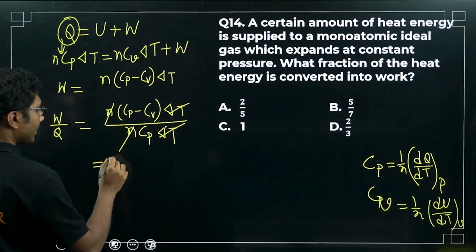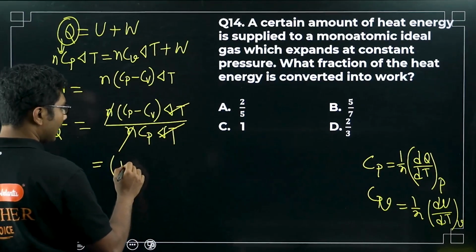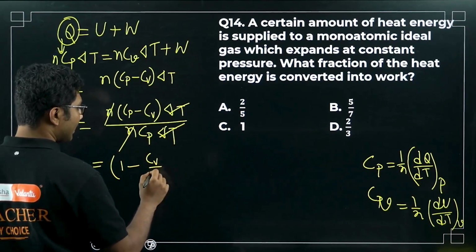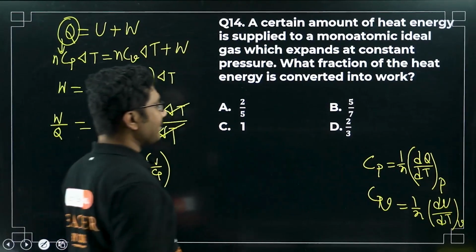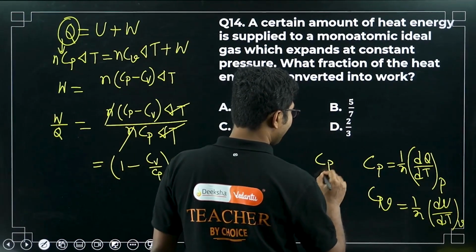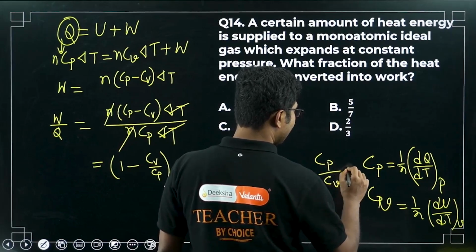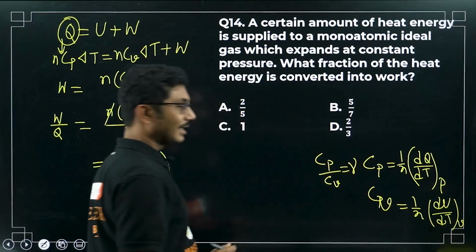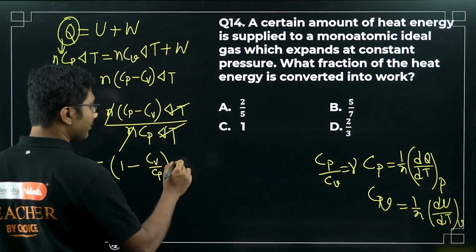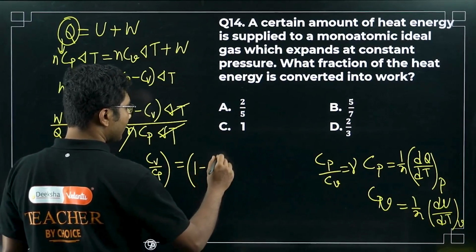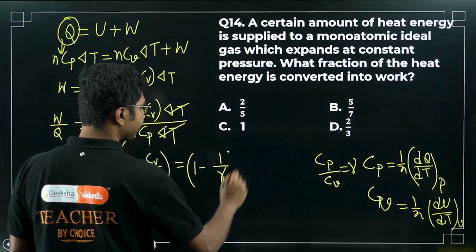Now do the division. Cp by Cp is 1 minus Cv by Cp. Now what is this Cv by Cp? We know that Cp by Cv is the ratio of specific heats, that is gamma. So the fraction will be 1 minus 1 by gamma.